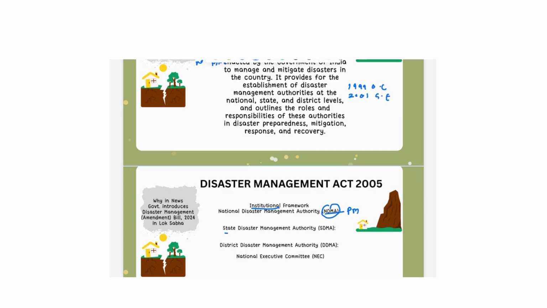Then we have the State Disaster Management Authority, which is headed by the Chief Minister of the respective state. And we have the District Disaster Management Authority, which is headed by the District Magistrate or the District Collector. So if you crack UPSC and become an IAS officer, you'll have a very important responsibility of making plans and managing disasters at the district level.